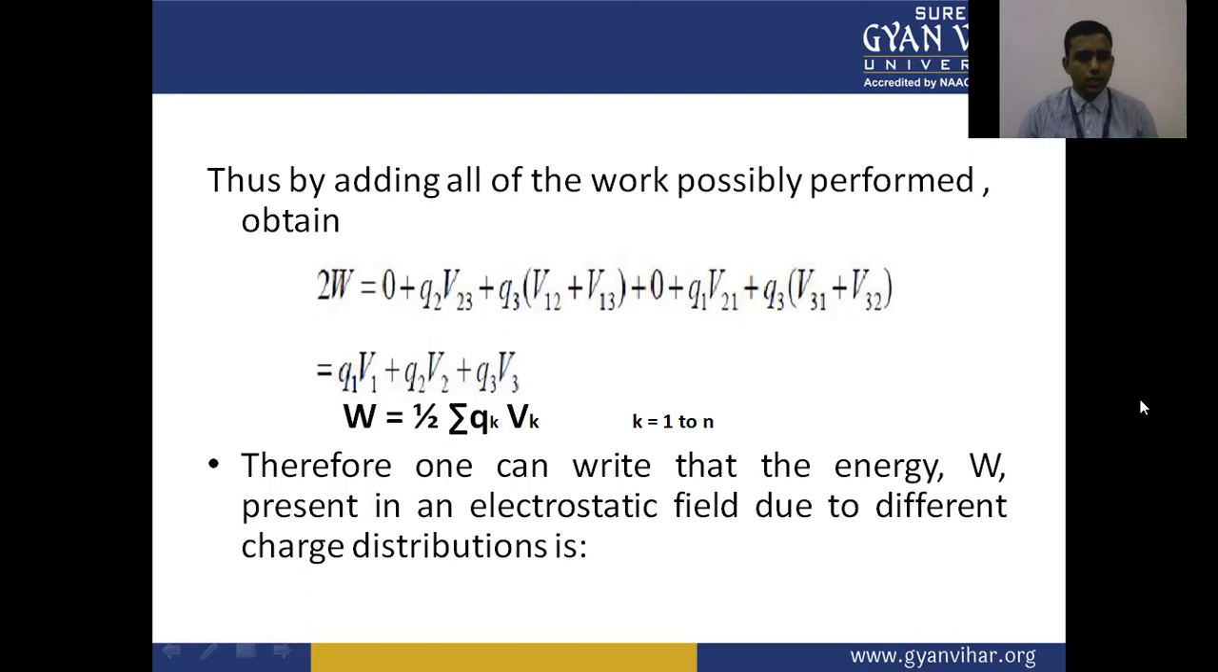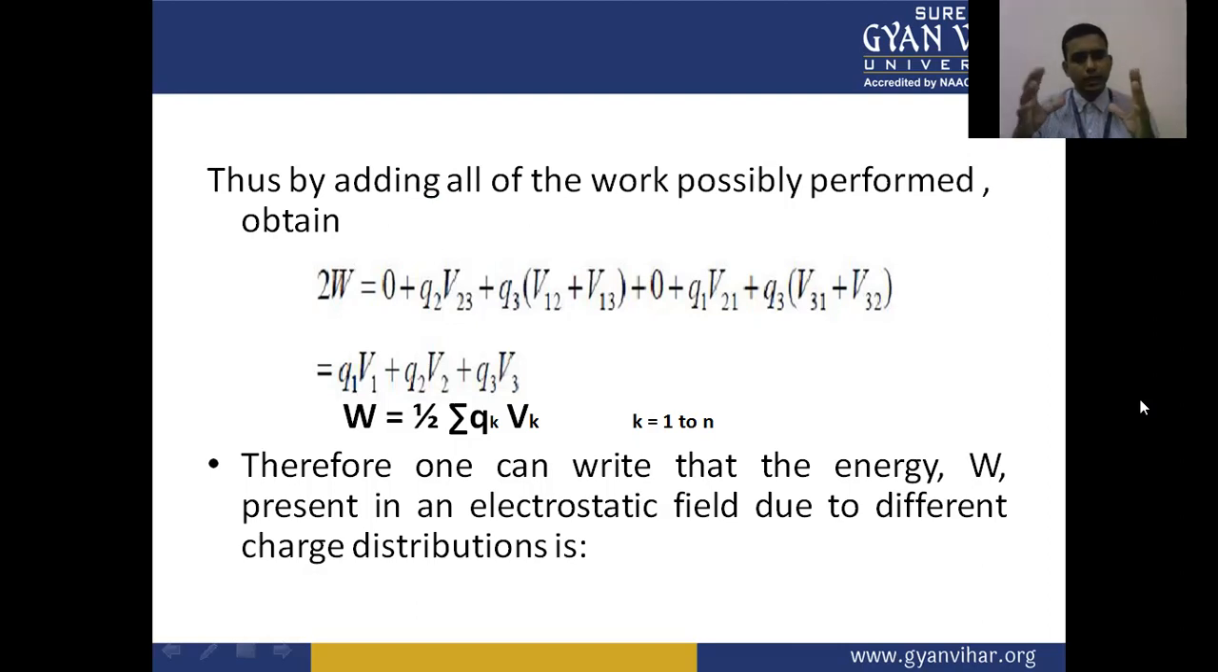It comes as Q1 V1 plus Q2 V2 plus Q3 V3. So W is equal to 1 upon 2 the summation, where K varies from 1 to N, of QK VK. So work done is the same as the summation of the product of charge and potential. So work done depends on the electric potential.